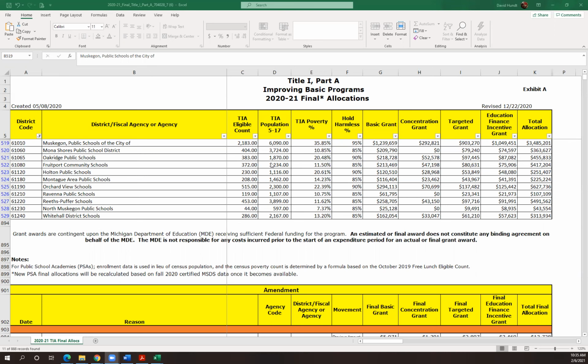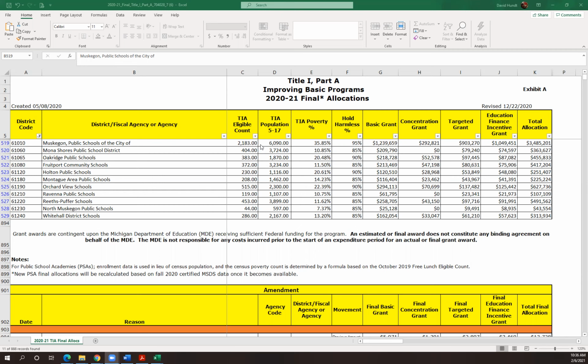We get a communication every January from MDE about what those new numbers are. And so that came out a little late this year. I think it came out last week. There was a memo that's linked in the description and in the monthly communication. And they say what these numbers will be for you for the next school year. So if those numbers are a little higher or a little bit lower, then you'll know that there's going to be either a positive or a negative impact on your Title I allocation. I'm not going to say that it will go up or down because we don't know what the total allocation is, but if the numbers are going up, then that's likely to have a positive effect. If the numbers are going down, that's likely to have a negative effect.